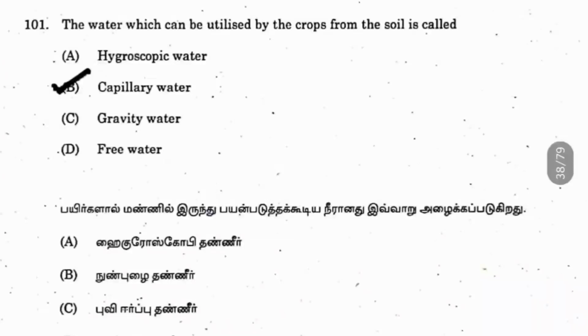Whereas hygroscopic or adsorbed water is the water which is held by the electrostatic force of the soil, so it can be easily removed by oven drying itself. And the structural water is the water held within the structural form, that is the crystalline form of the soil, so it is not removed by the oven drying method. Okay.